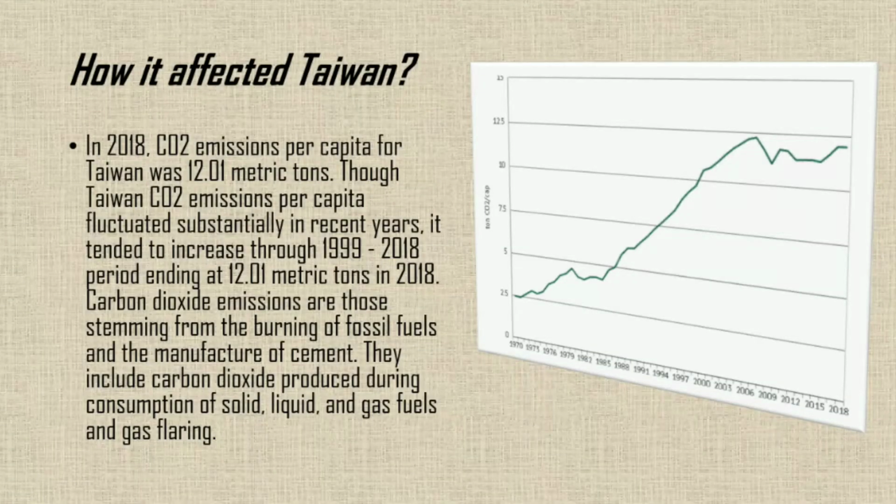In 2018, CO2 emission per capita for Taiwan was 12.01 metric tons. Though Taiwan's CO2 emission per capita fluctuated substantially in recent years, it tended to increase from 1999 to 2018, ending at 12.01 metric tons in 2018.